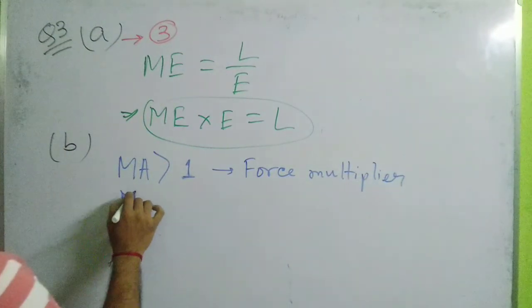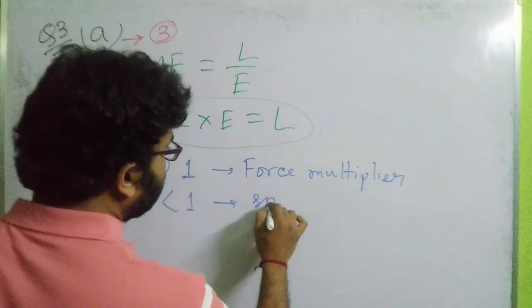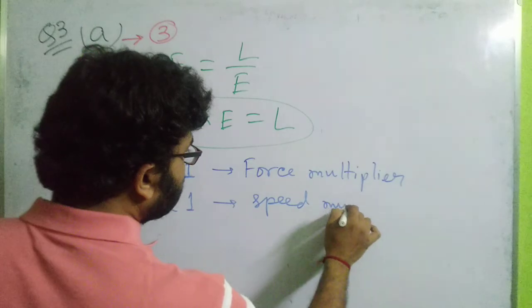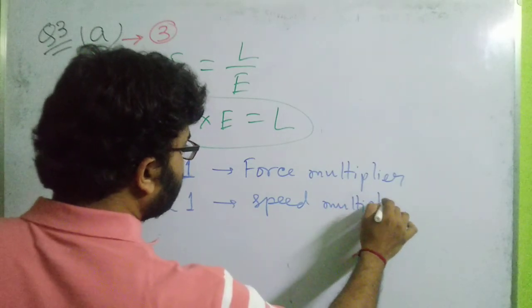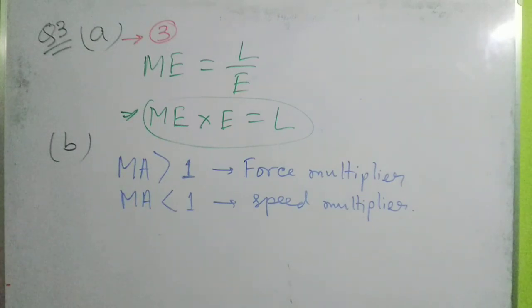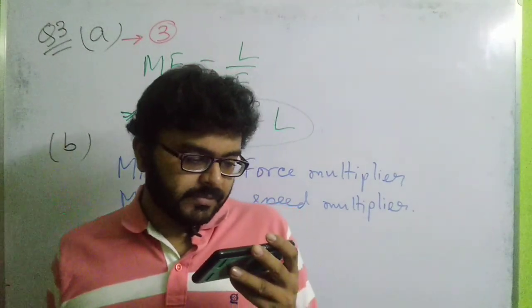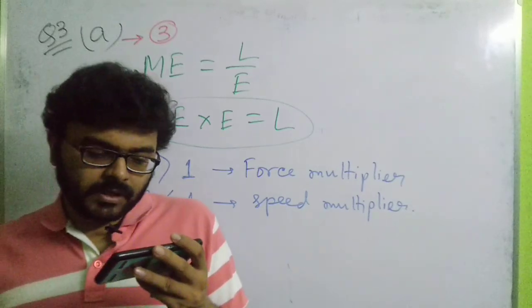And machines having mechanical advantage less than 1 are regarded as speed multipliers. So option 2 is also not correct. It is said that the mechanical advantage of a machine can never be greater than 1. No, this is not correct. It is incorrect. Now let's come to option number 3. If a machine gives convenience of direction, then its mechanical advantage should be greater than 1. No.